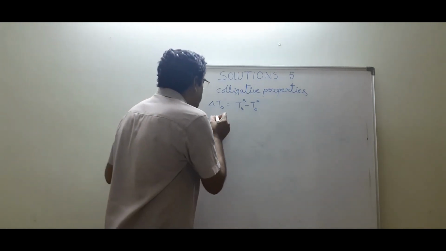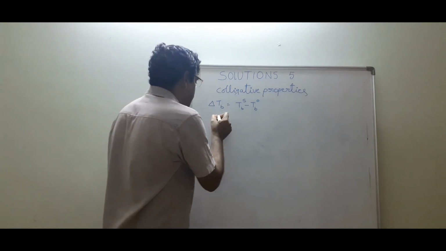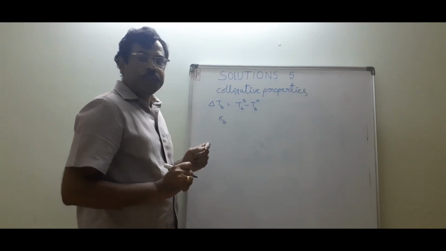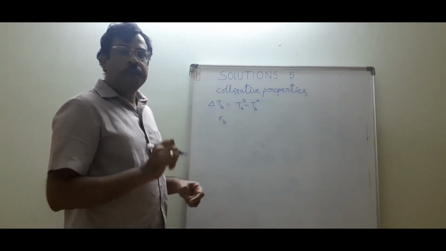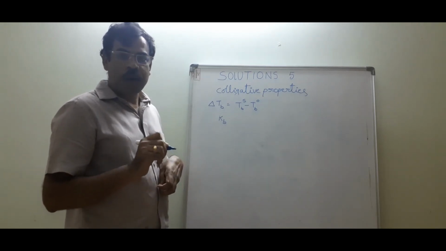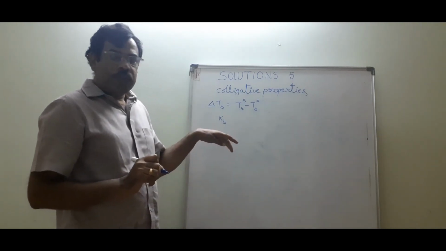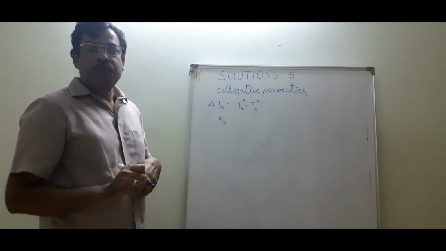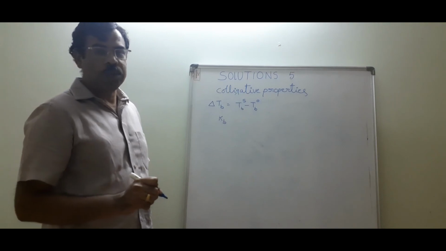The ebullioscopic constant, or boiling point elevation constant, Kb, is defined as the elevation of boiling point observed in a 1 molal solution containing a non-volatile solute.